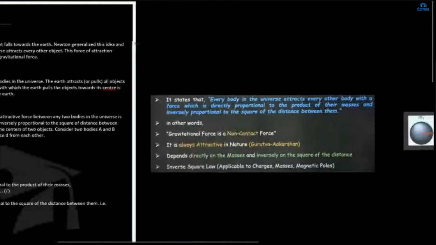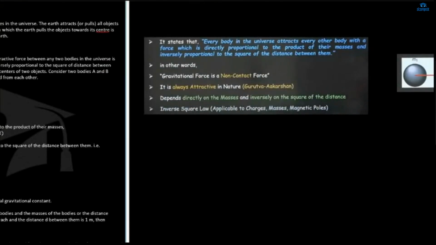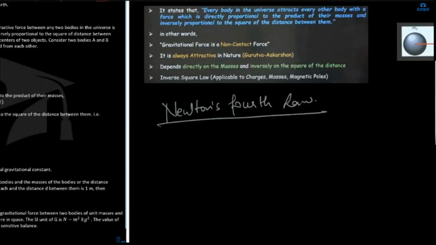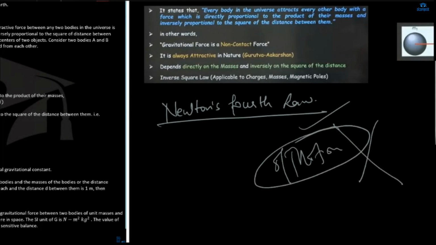So gravitation was given by Newton's fourth law. Yes, Newton's fourth law. Ma'am, is it true? Ma'am, in class I told my friends and they were laughing at me. No. You can say that it's Newton's fourth law, but don't say it like a fourth law of motion. There are 3 laws of motion, and one is the law of gravitation. Newton's fourth law is the law of gravitation.